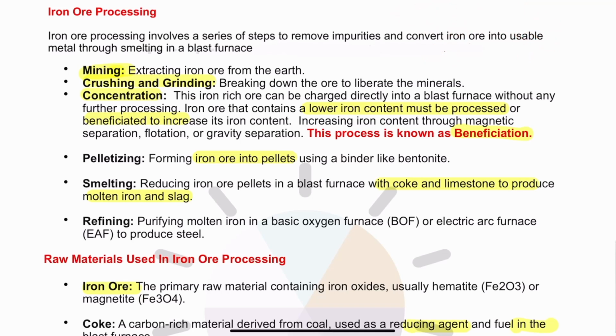So basically, how is concentration done? Concentration is done through the process called beneficiation. In beneficiation, there are many different methods used, that is magnetic separation, flotation, and gravity separation. The process of enhancing the iron ore content, let's say from 60% to 80%, 90%, is called beneficiation. These kinds of keywords are also asked in the examination, so keep them in mind.